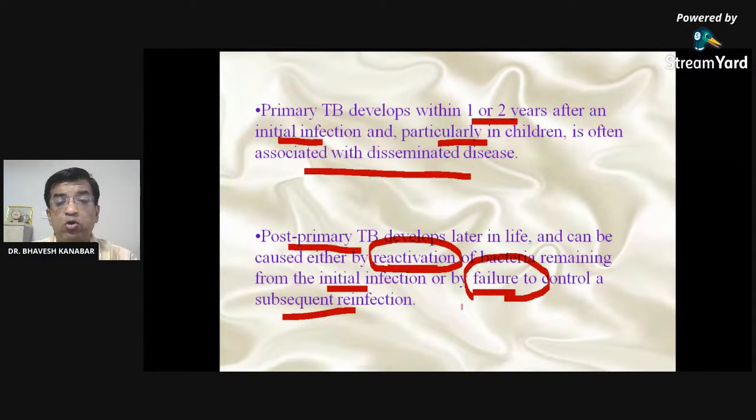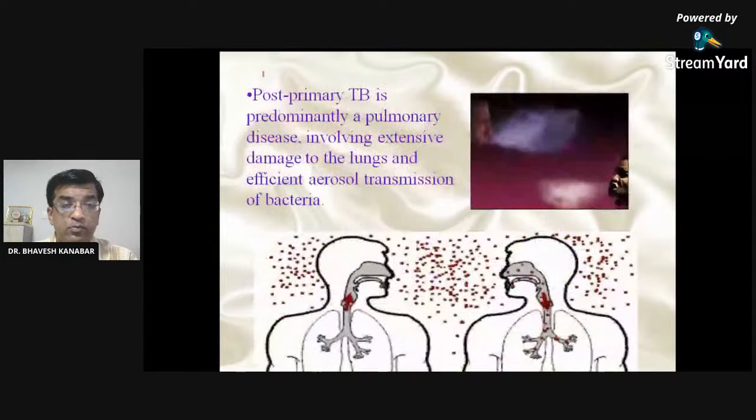So post-primary tuberculosis is predominantly a pulmonary disease which mainly affects the lung, involving extensive damage to the lungs and efficient aerosol transmission of the bacteria.